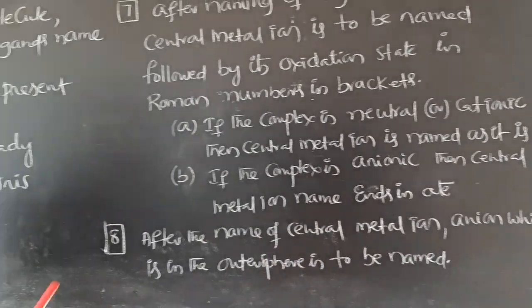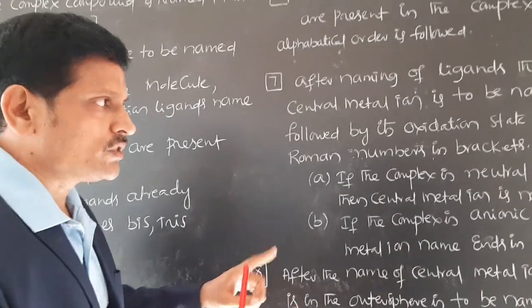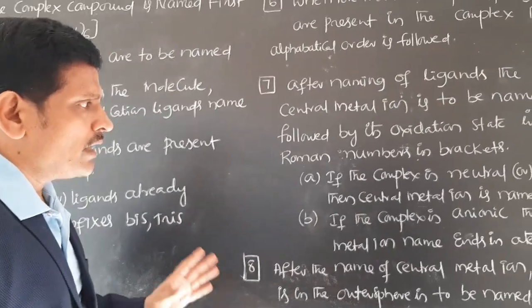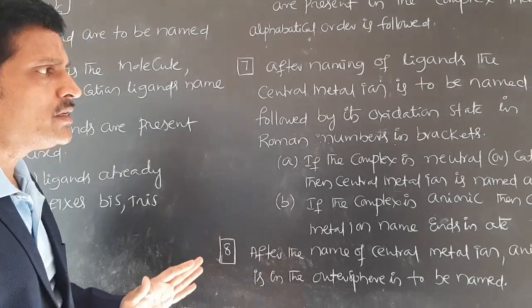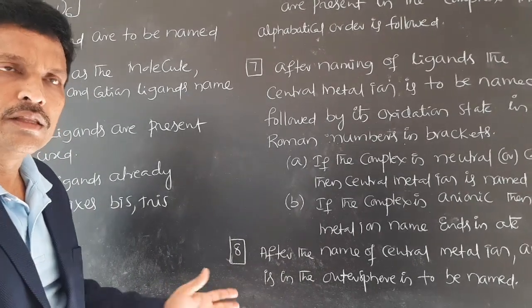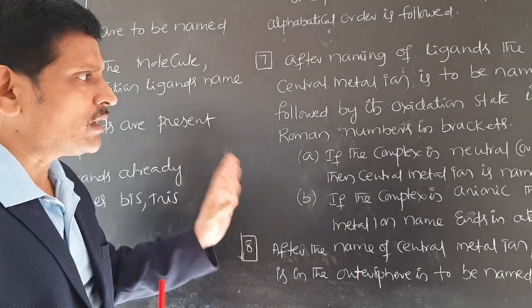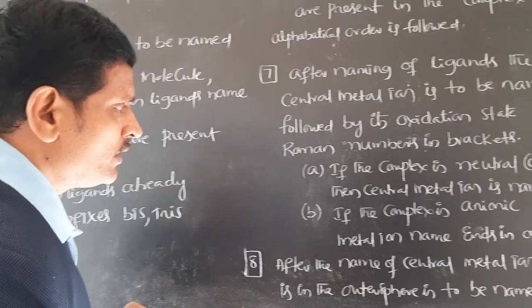For example, there is a positive charge on the central coordination sphere, so the name of the central metal ion is named as it is, cobalt, nickel, in this way. So directly we have to name the central metal ion without modifying the name.